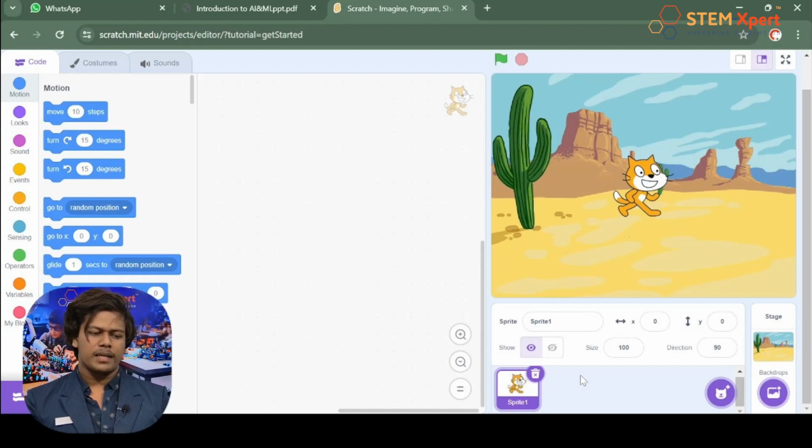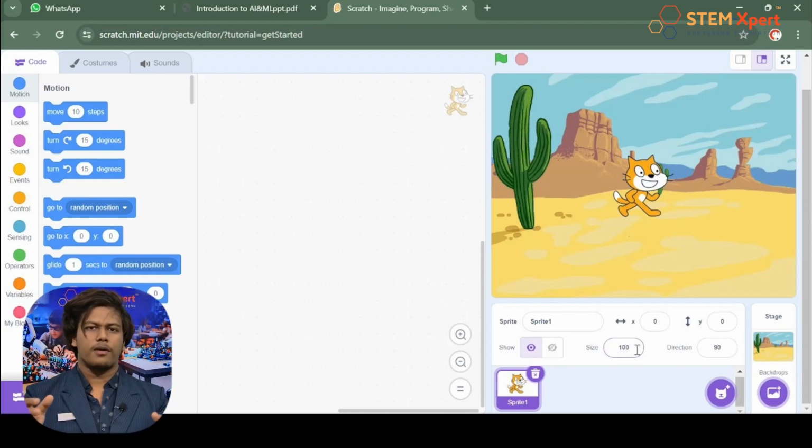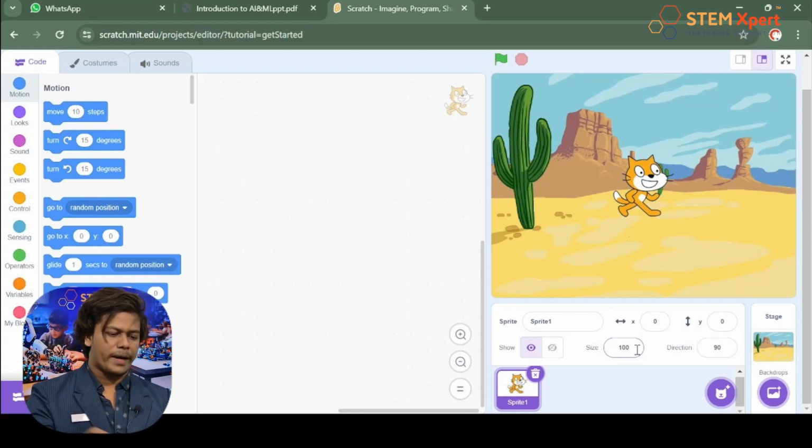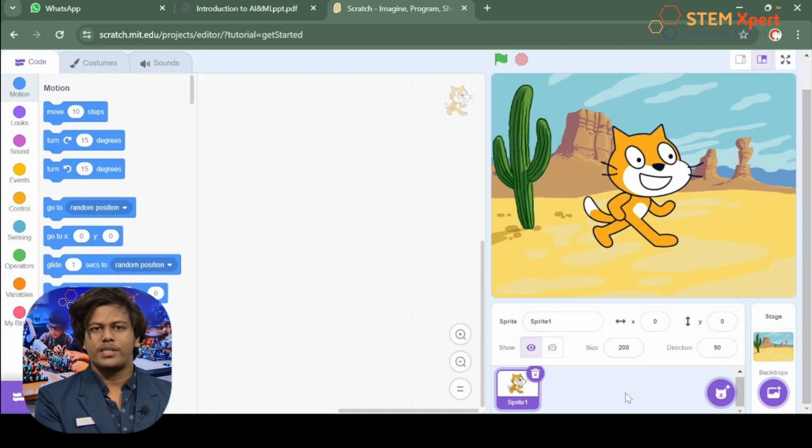Well, now there is an option called size. Did you see that? Just at the bottom of the stage. Over here, size, which means of course if you really want to increase the size of this sprite, you can use this option. So look what I'm gonna do. Instead of 100, here I'm gonna type 200, and let's see what would happen. Wow, did you see that? Now, this is how you can increase or decrease the size of this sprite. That's pretty cool, right? What do you guys think?